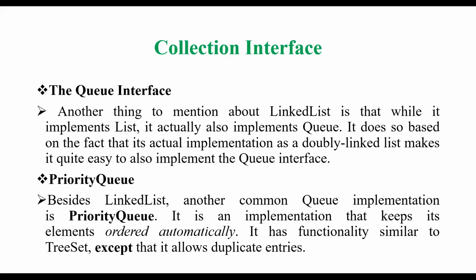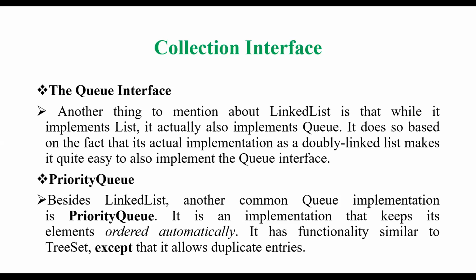Okay, so another thing to mention about linked list is that while it implements list, it actually also implements the queue. So linked list, friends, how we are making use of a node and the data element, as well as the address of the next coming element, like that we are making use of the linked list in the general implementation. But while talking about the collections, this particular linked list can be a combination of the list as well as the queue, because it follows some first in first out kind of thing.